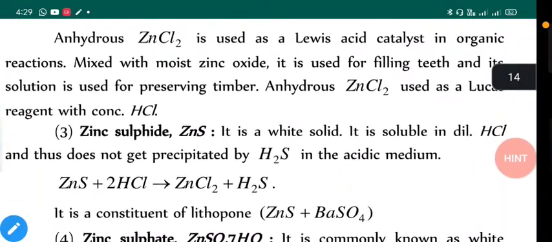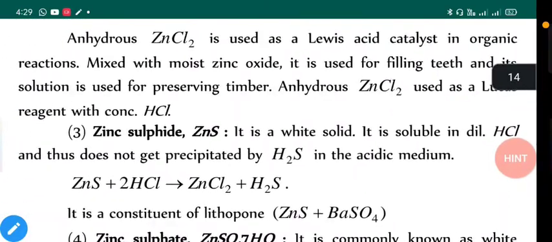Anhydrous ZnCl2 is used as a Lewis acid catalyst in organic reactions. Mixed with moist zinc oxide, it is used for filling teeth and its solution is used for preserving timber. Anhydrous ZnCl2 is used as a Lucas reagent with conc. HCl. These uses are already mentioned in another unit, but are also included in this unit.